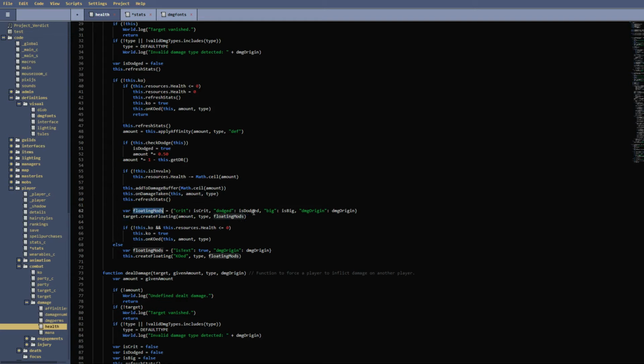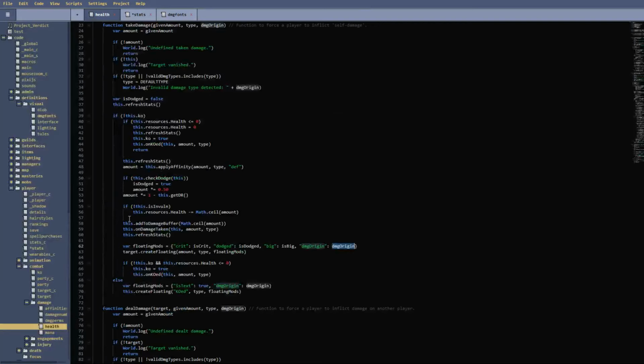This is, again, something I'm not going to be going over too heavily. It's just the mods for the damage numbers that float up. A couple different things here are just like if it's a crit, if it's a dodge, if it's big. I forget what purpose that has, but damage origin, same thing. This is all just stuff for the damage numbers to determine how it's supposed to look. I believe this should be this.